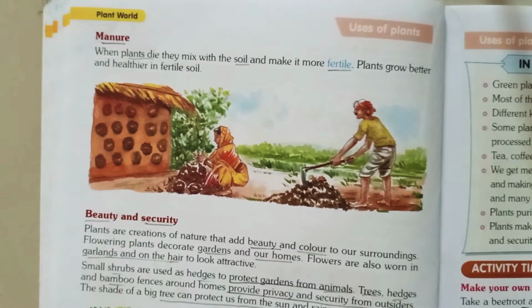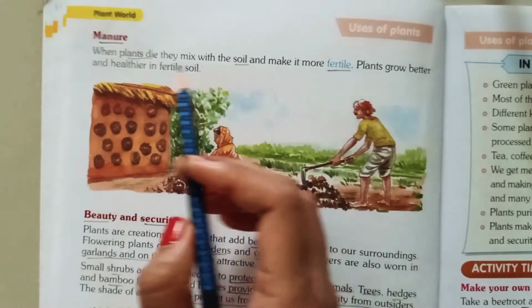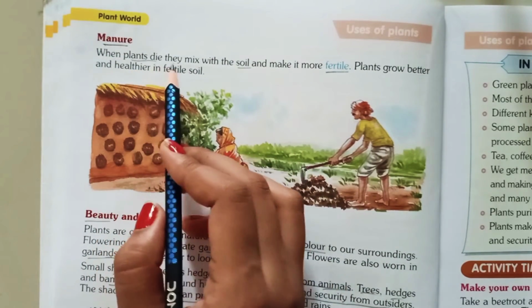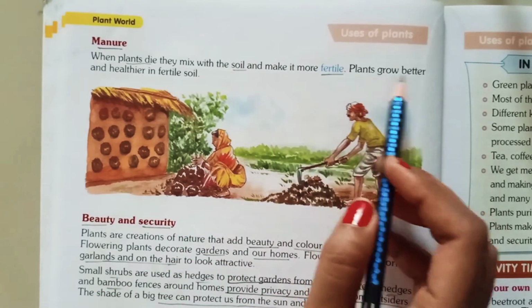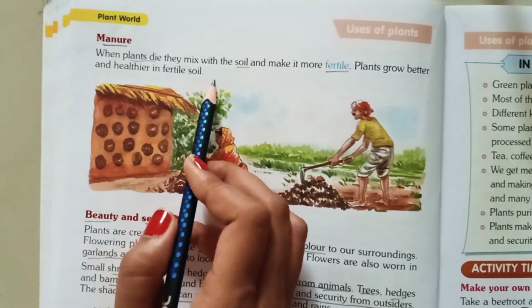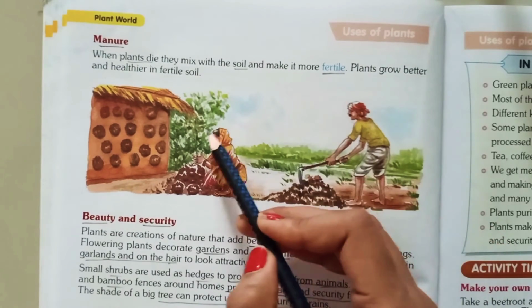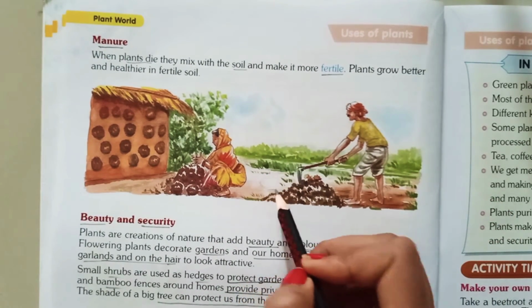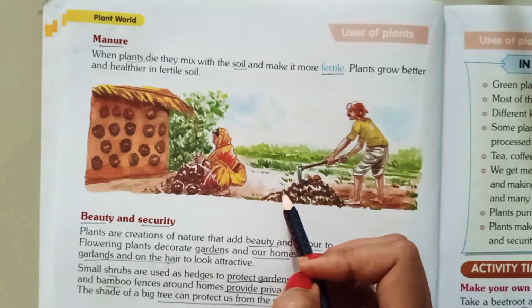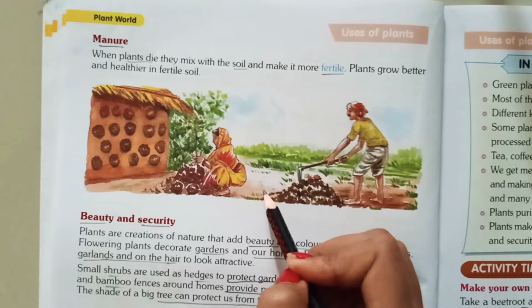Come to the next page, page number 24. Manure. When plants die, they mix with the soil and make it more fertile. Plants grow better and healthier in fertile soil. So students, plants grow better in fertile soil, and we get this fertile soil when plants die and mix with this soil. Okay.